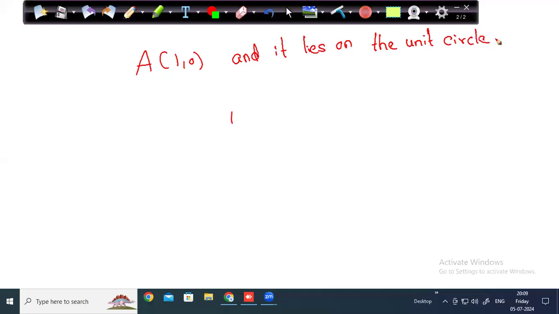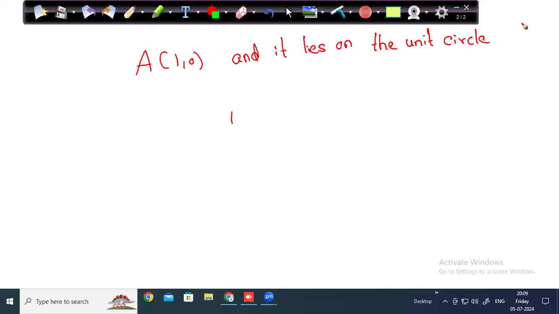So the question is, there are 3 points. Point A is 1, 0, and it lies on the circle. Please everyone write this question. This is an actual SAT question which came in the June 2024 Digital SAT examination. There is a point A at 1, 0, and it lies on the unit circle. Unit circle means a circle with radius 1 and center 0.